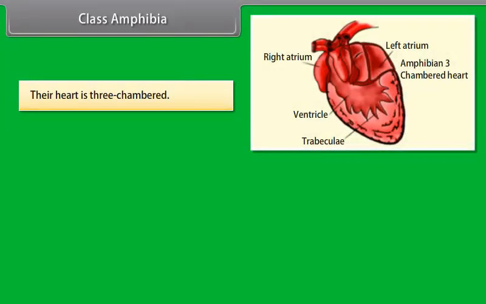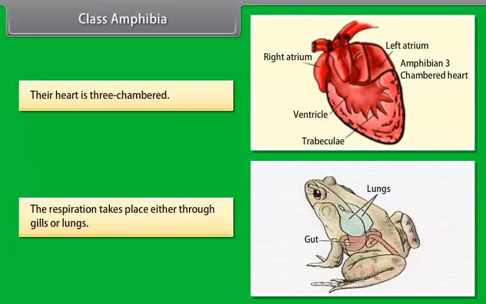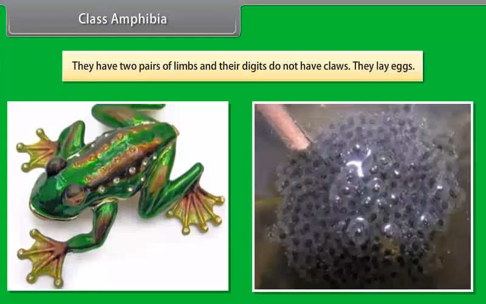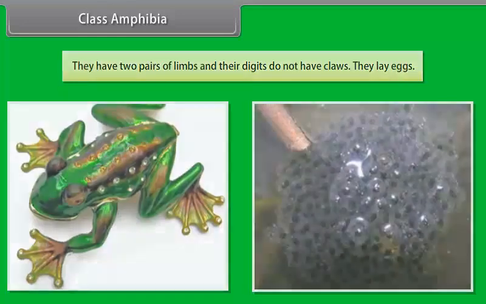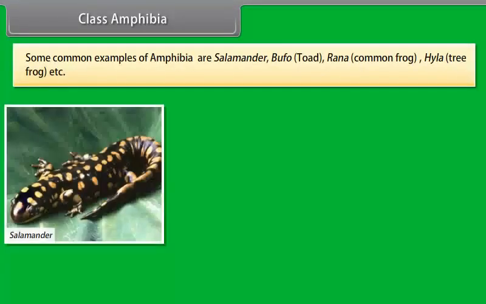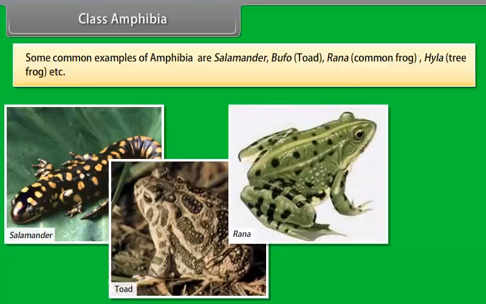Their heart is three-chambered. Respiration takes place either through gills or lungs. They have two pairs of limbs and their digits do not have claws. They lay eggs. Some common examples of amphibia are salamander, Bufo, toad, Rana, common frog, Hyla, tree frog, etc.